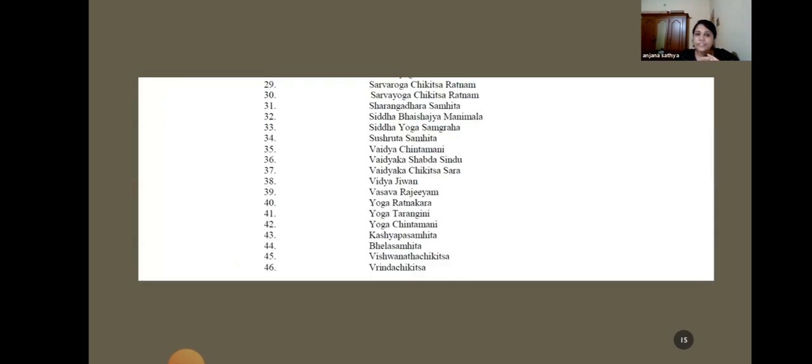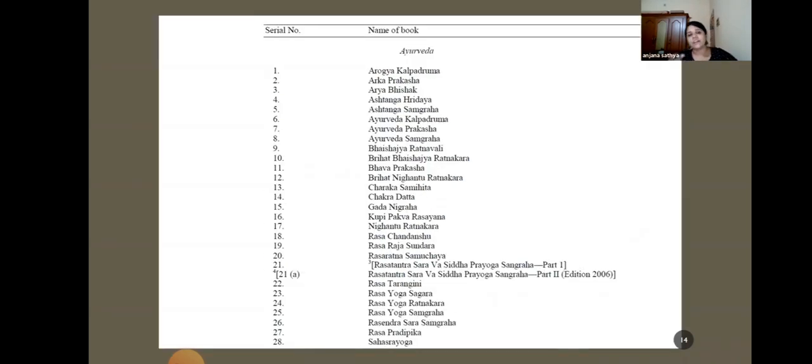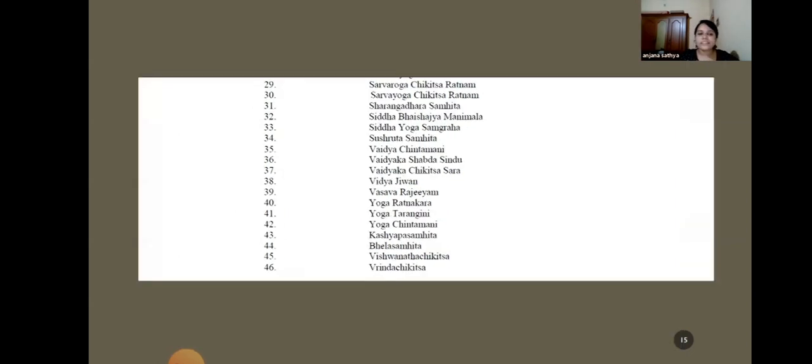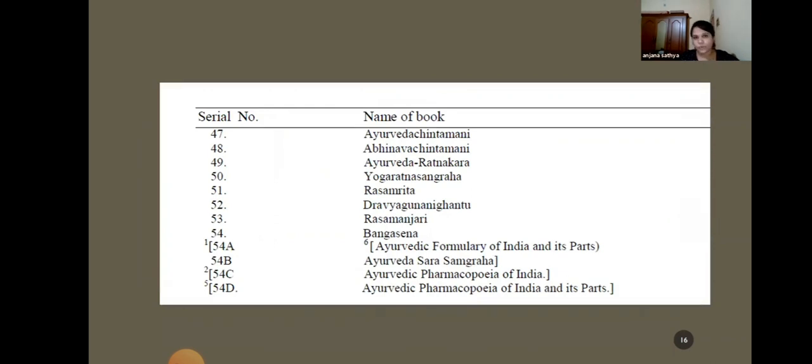So these are the authoritative books from which we can select any medicine and apply for the license. You can see that Rasatarangini is mentioned, Bhavaprakasha is mentioned, Rasayana, Nighantu Ratnakara, Rasendrasara Sangraha, Rasaraja Sundara, Rasaratna Samuccaya, Sahasrayoga. All these texts are explained in the first schedule. Okay.